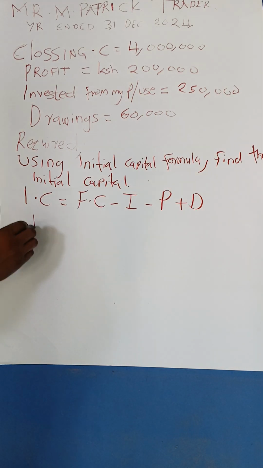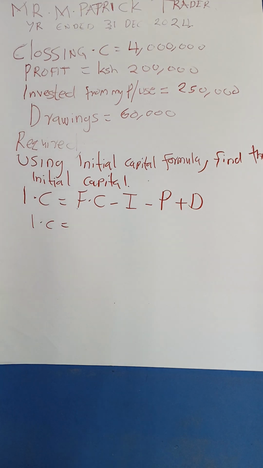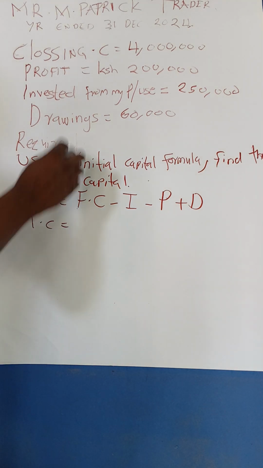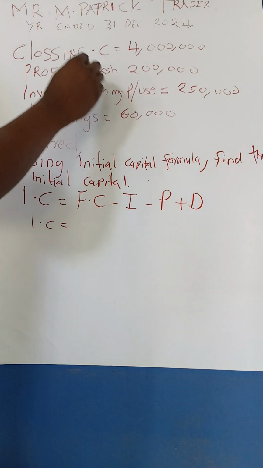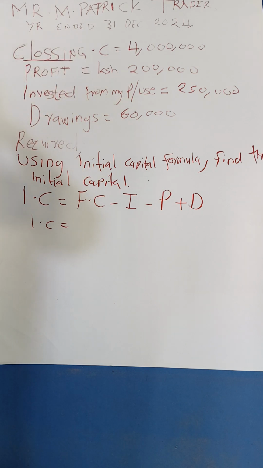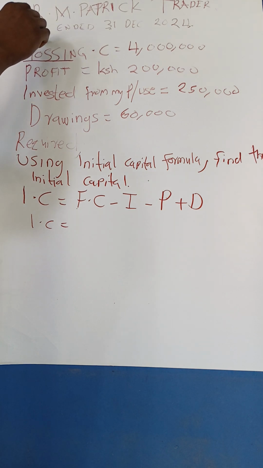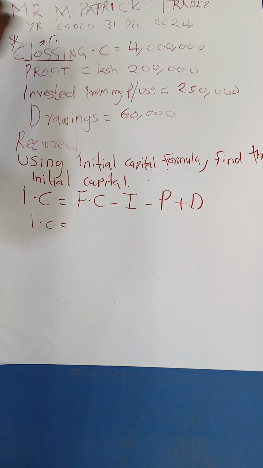Initial capital is equal to the final capital. For this case, you can see here we have closing capital. And we have said final capital is the amount that we have at the end of the trading period, which just refers to the closing.